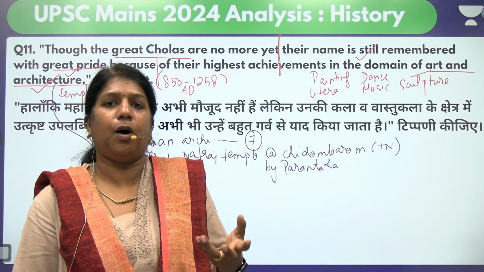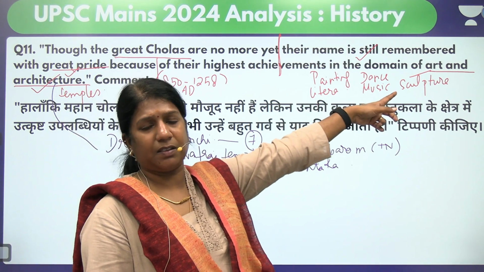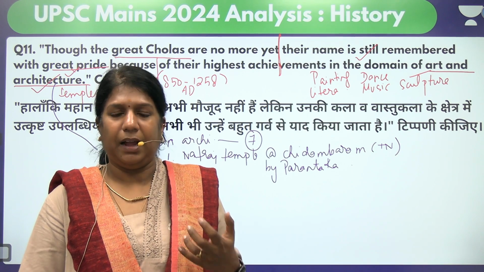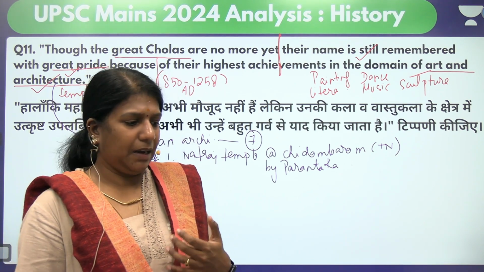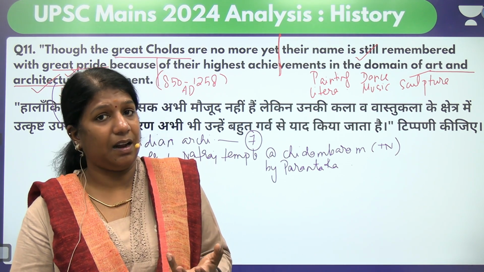Cholas were great introducers of a new form of Shiva called Natraj, the dancing Shiva. And when you look at the sculpture there, Natraj, he is actually a form, and that's a form of a dance called Tandav. It's a part of Bharatanatyam. And this Tandav is a cosmic dance. So it is also said he's Ardhanari.